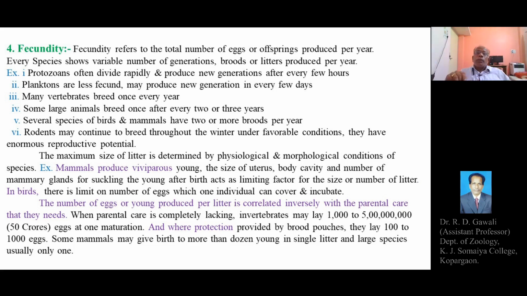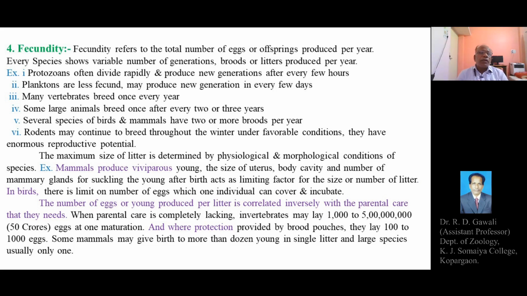So, in case of mammals, the size of the litter or brood, or the number of individuals in a brood or litter, depends upon the size of the uterus or the size of the body cavity. The number of mammary glands for suckling the young after birth acts as a limiting factor for the size or number of the litter.